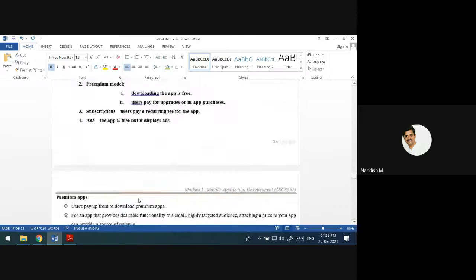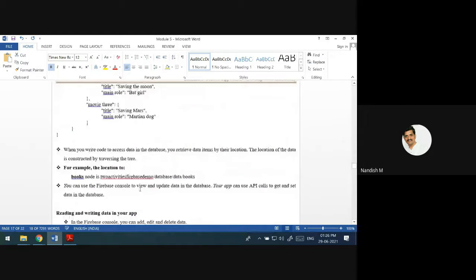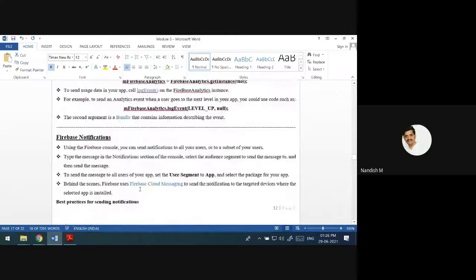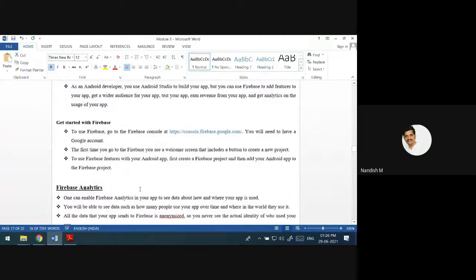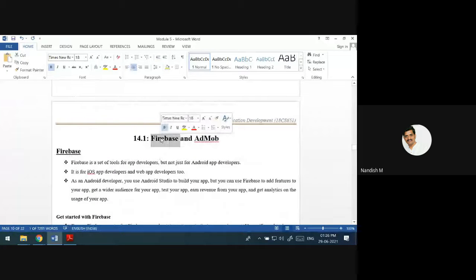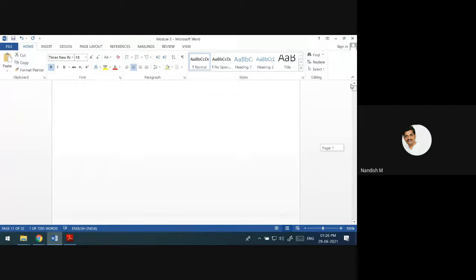This is all that is there inside this chapter called Firebase and AdMob. Firebase is the database, and AdMob is the place where we add ads to the mobile. This is all about this. If you have any doubts, you can ask.